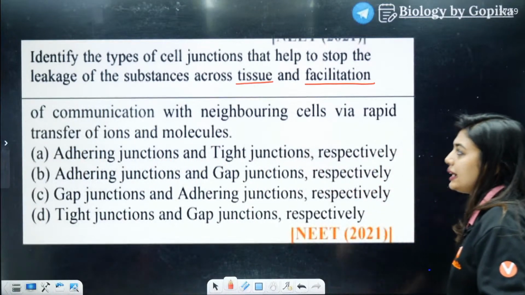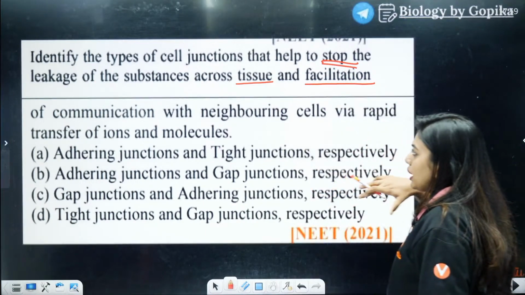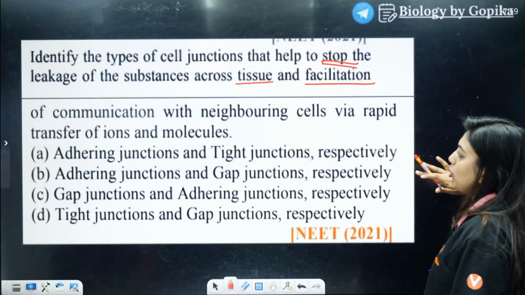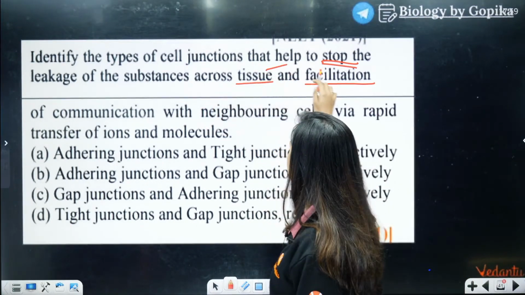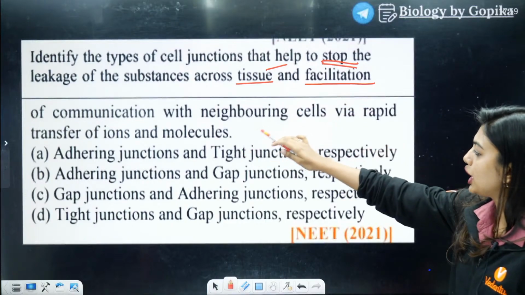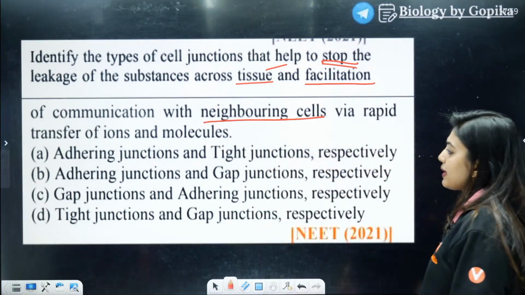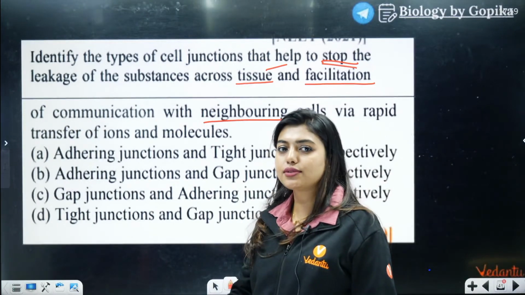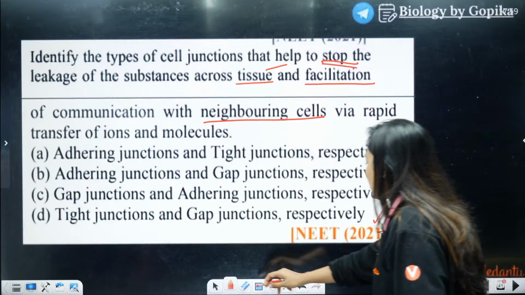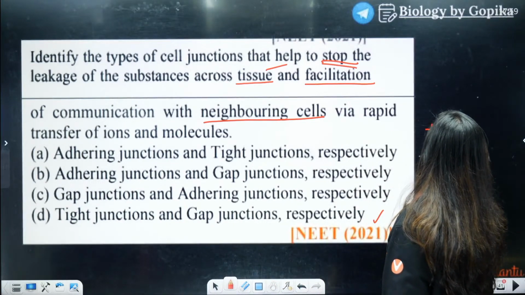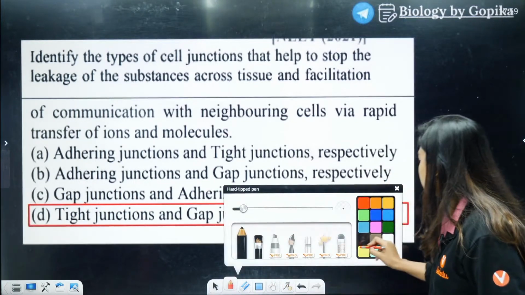So identify the types of cell junctions to stop the leakage. We know whenever we talk about leakage of substance across the tissues, we talk about tight junction, and facilitate communication with neighboring cells via rapid transfer of ions and molecules, it is gap junction. We know it is tight junction and gap junction. 2021 question. So your marks are plus 92. Yes, excellent students.